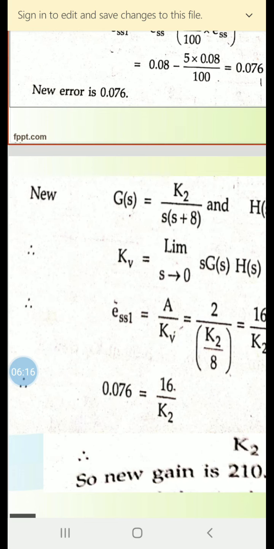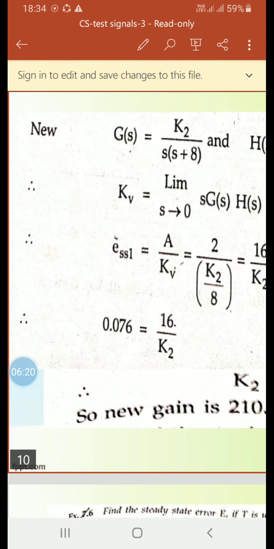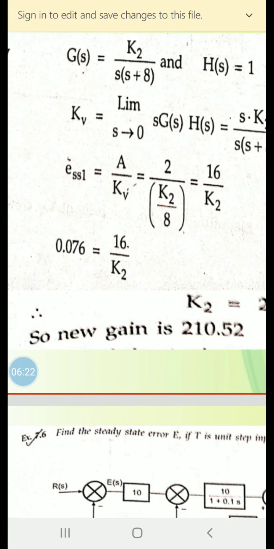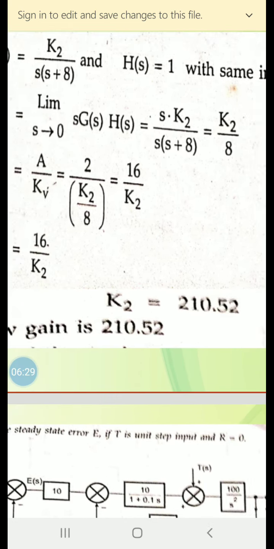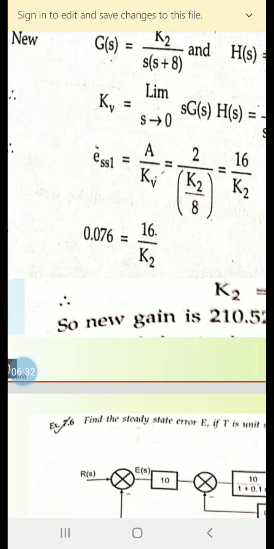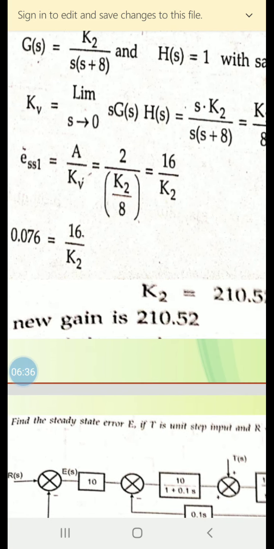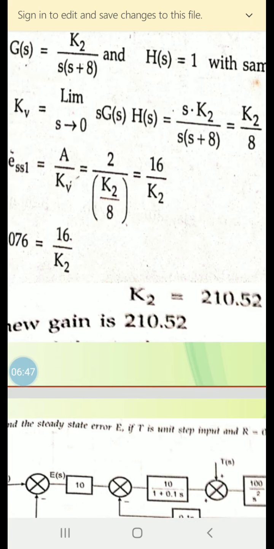Now we have to find the new G(s). New G(s) will be equal to K2 divided by s into (s plus 8), and H(s) is 1 with the same input. So Kv will be equal to the limit as s tends to 0 of s G(s) H(s), which is equal to s into K2 divided by s into (s plus 8), which, as s tends to 0, will come equal to K2 by 8.